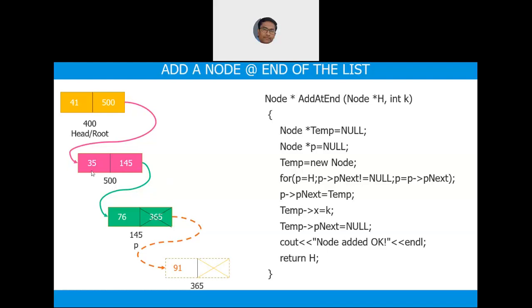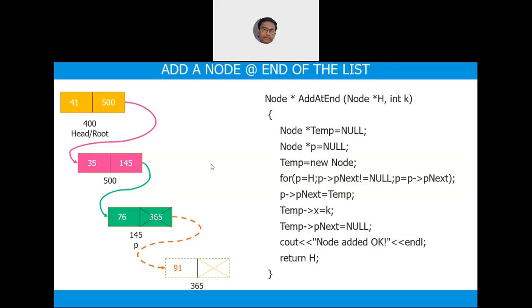On the other hand, if I'm asking you to insert a node with the number 99 in between 35 and 76, you can actually dictate the code here. What is that? Node star temp is equal to null, temp is equal to new node. Now assume that some address you got, then you move p, starting from p is equal to head, you iterate until you get this 35, so that p is pointing to 500.